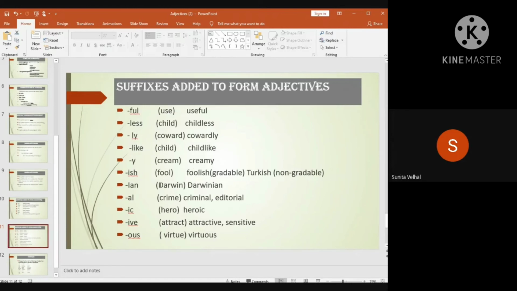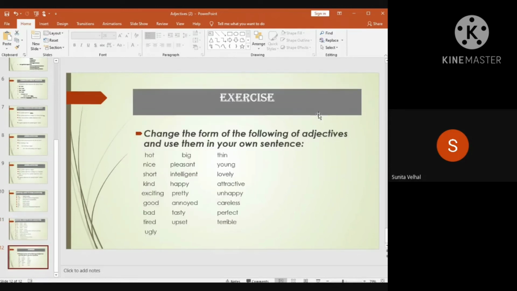All these are examples of suffixes which can be added to make a word an adjective, to form the adjective. You can change the form of the following adjectives for practice. You can take these words: hot, big, thin, nice, pleasant. What I have said is, change the form of the following adjectives and use them in your own sentences.